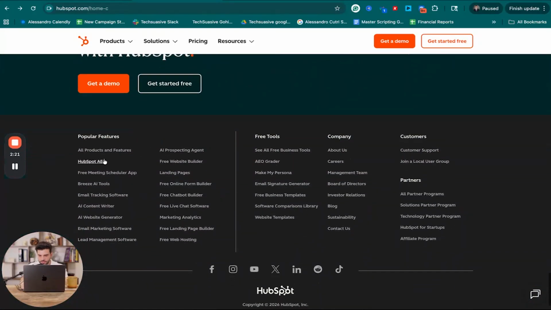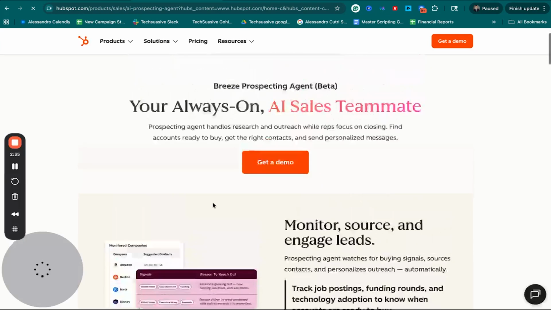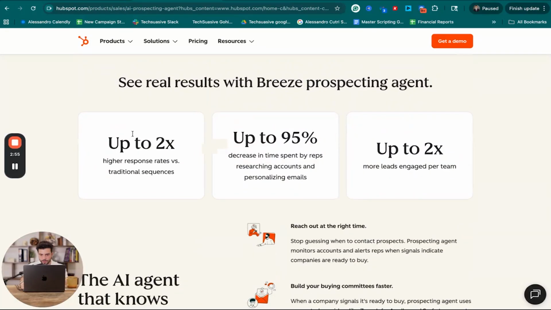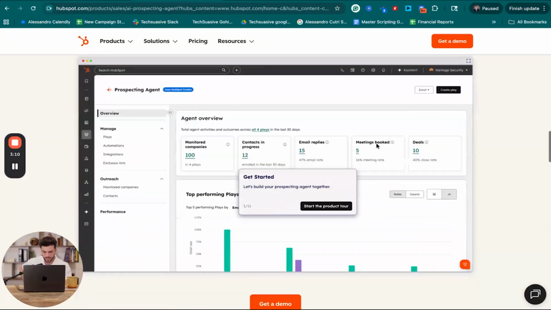So as I'm looking at this here, let's look at exactly what they have. So they have this thing called AI prospecting agent, AI content writer, AI website generator. Oh, wow. They do a lot of different things. So I think the easiest one to market though would probably be an AI prospecting agent. So basically what I'm thinking about, okay, see the results with up to 2x higher response rate versus traditional sequence, up to 95% decrease in time spent by reps researching accounts and personalized email, up to 2x more leads engaged per team. Okay, this is great. They're actually giving me a lot to work off of here.